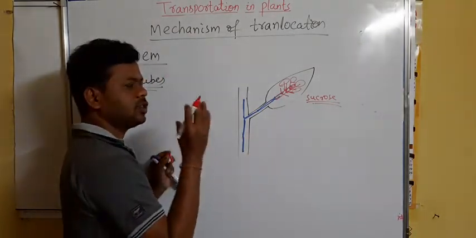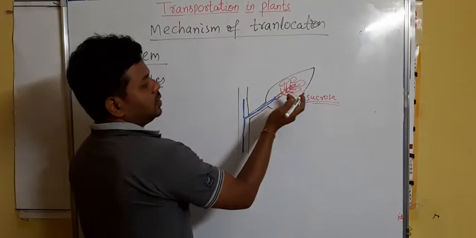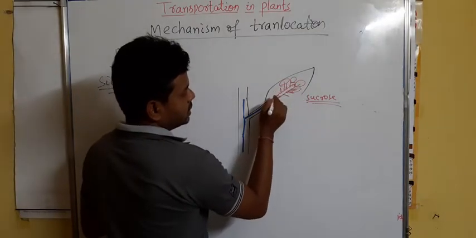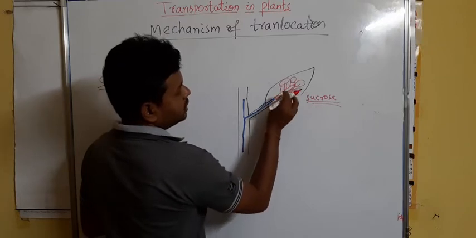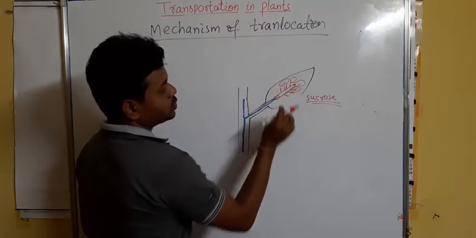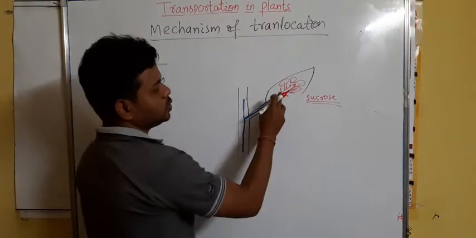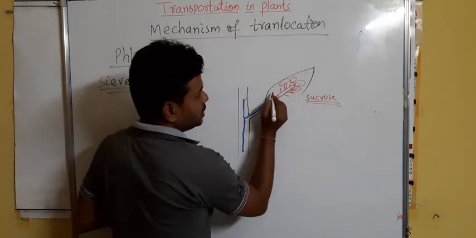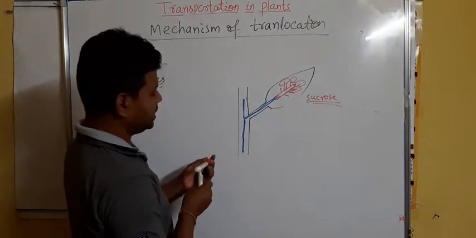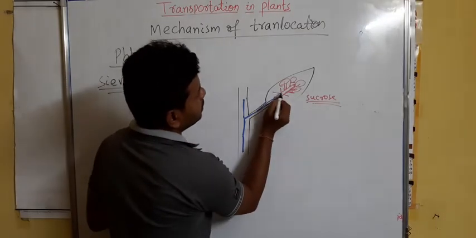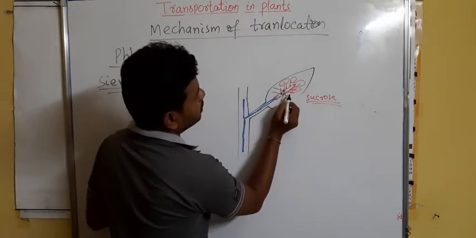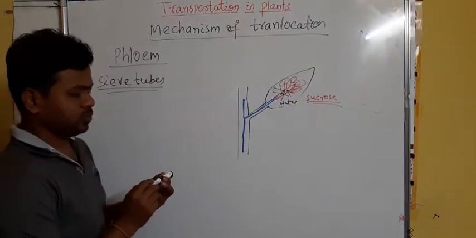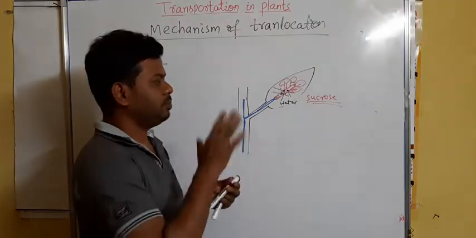It is an energy consuming process. When sucrose is collected inside the sieve tube, the concentration of sucrose becomes more inside it. So automatically water from the nearby cells will enter the sieve tube to make it balance.